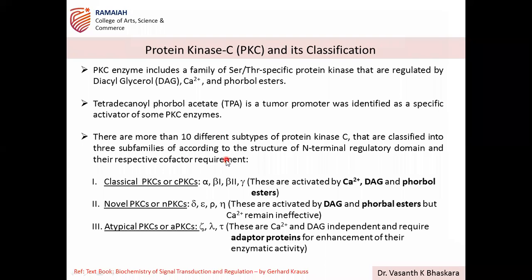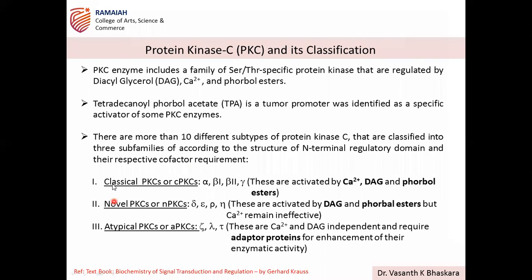Now there are more than 10 different subtypes of protein kinase C that have been classified into subfamilies, and this classification is mainly based on the structure of the N-terminal regulatory domain. This is one criterion based on which protein kinase C have been classified, and another one is based on the cofactor requirement of that particular protein kinase.